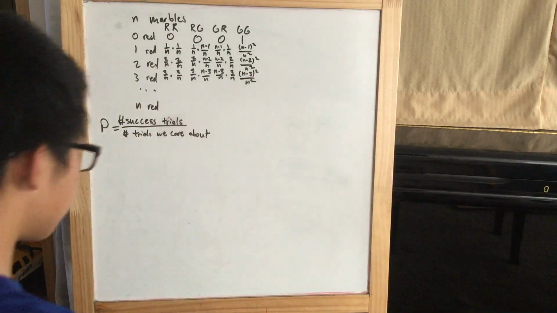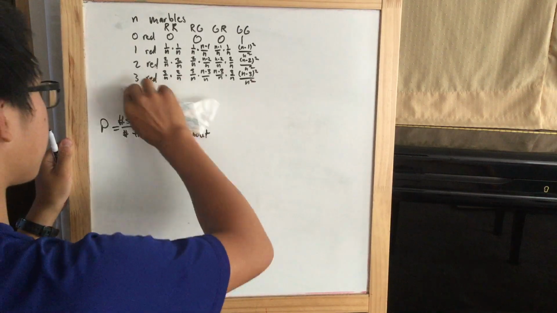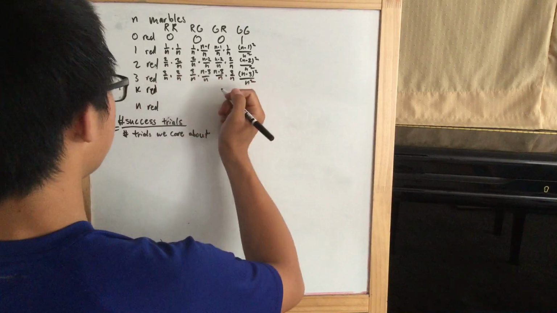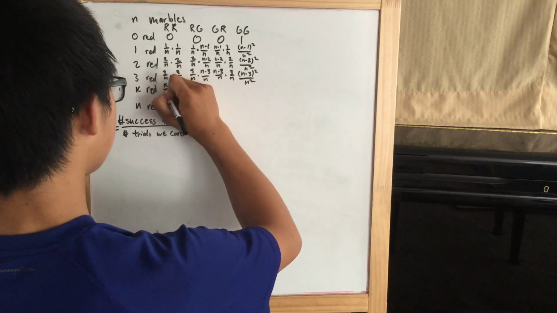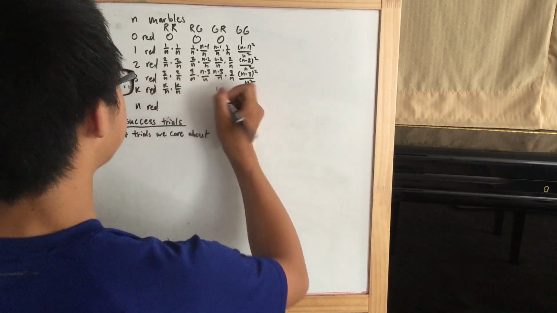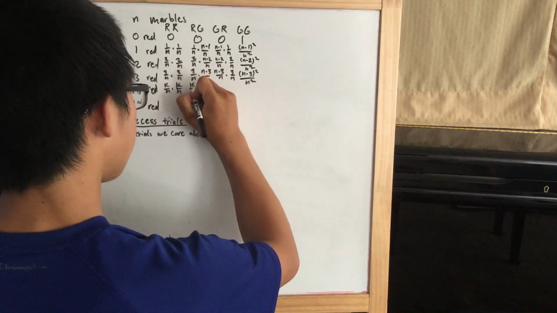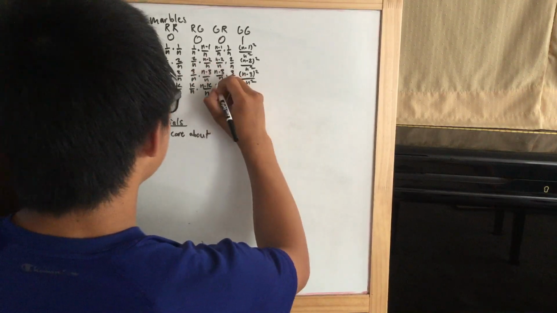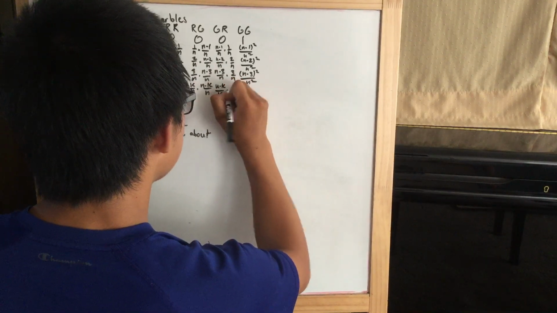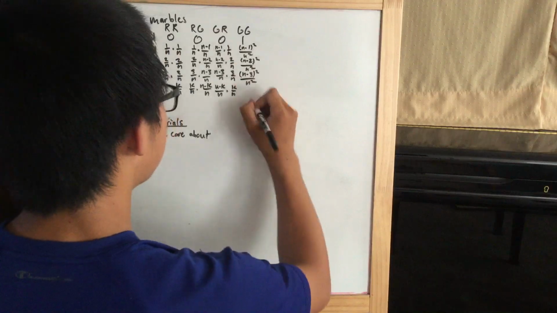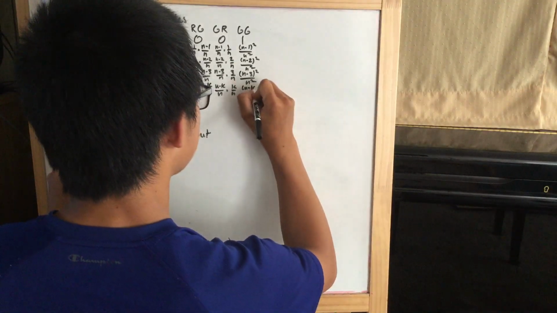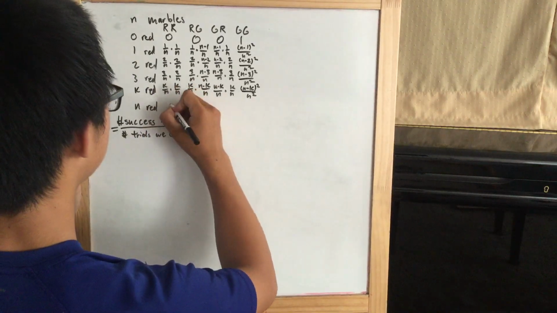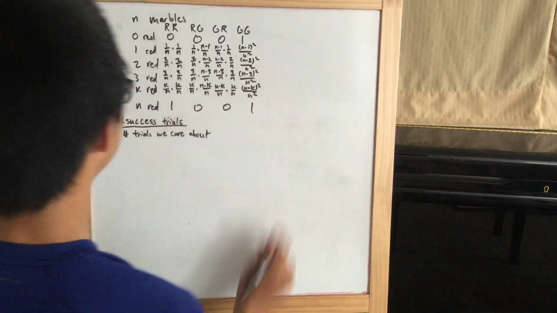We can do the same calculations, and from this we get that when there's k red marbles, the probability of red, red is k over n times k over n. Red, green is k over n times n minus k over n. Green, red, n minus k over n times k over n. Green, green is n minus k squared over n squared. So when there's n red marbles, it'll just be 1, 0, 0, 1.